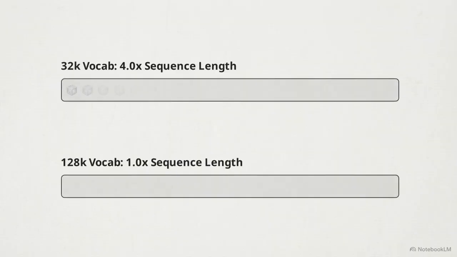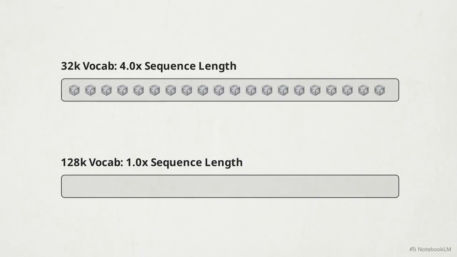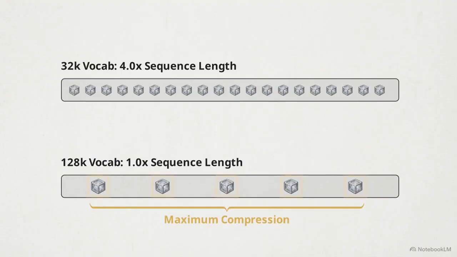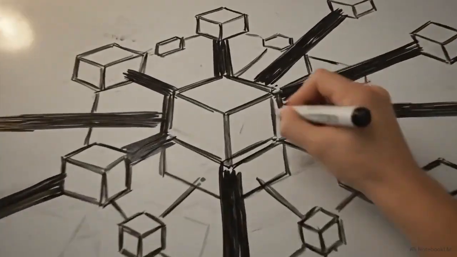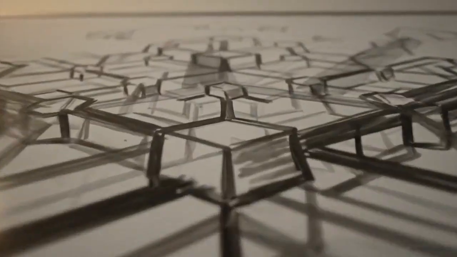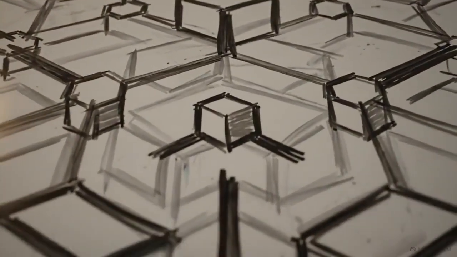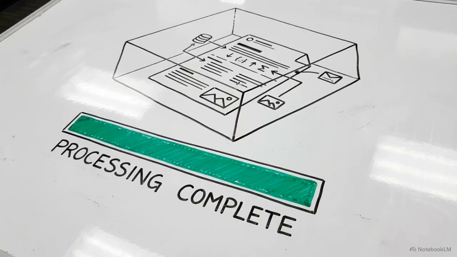The advantage of this massive vocabulary is speed. A larger matrix allows the model to compress complex phrases into single tokens, drastically shortening the total sequence length of the document. The model's internal attention mechanism calculates relationships between words, and its processing time scales quadratically with sequence length. Feeding it shorter, highly compressed sequences forces the model to read long documents much faster.